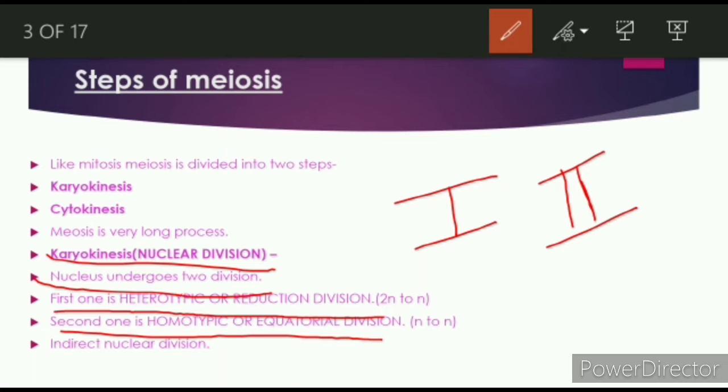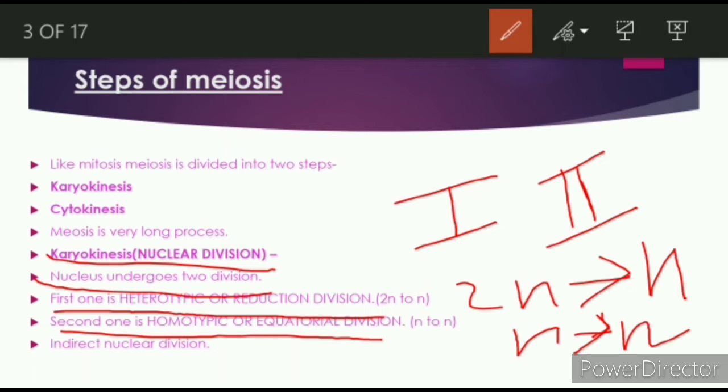Because in the first step the chromosome number is reducing, কমে যাচ্ছে, chromosome number 2n থেকে n হয়ে যাচ্ছে। And the second one is equational, that is the chromosome number is the same, equal, that is n to n, so it is equatorial division. Okay, the first meiotic division is reduction division and the second meiotic nuclear division is equational division or equatorial division or homotypic division. So this is the fact you have to remember.